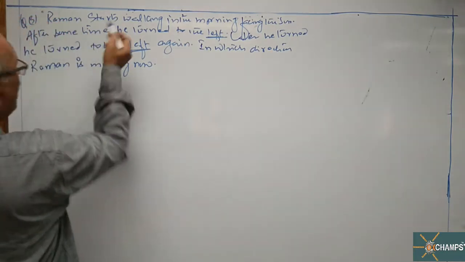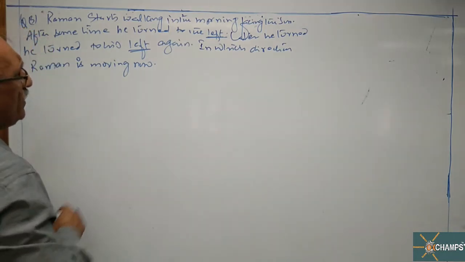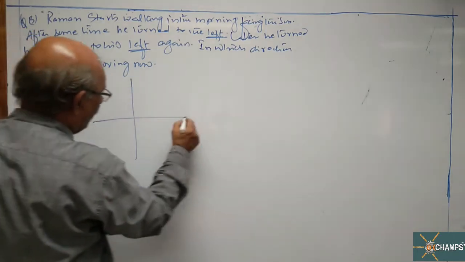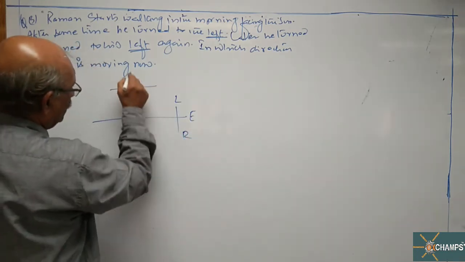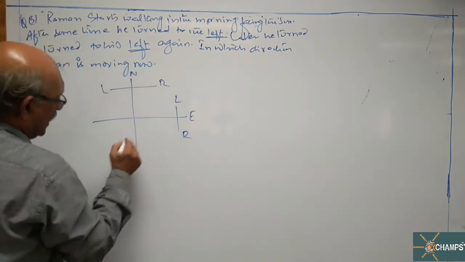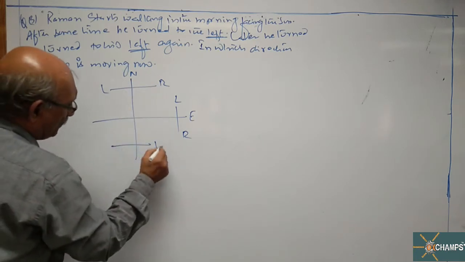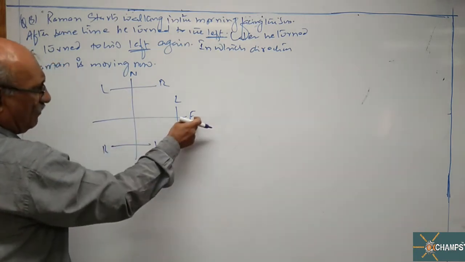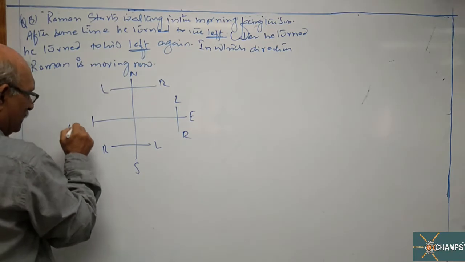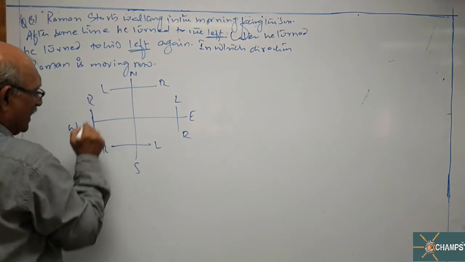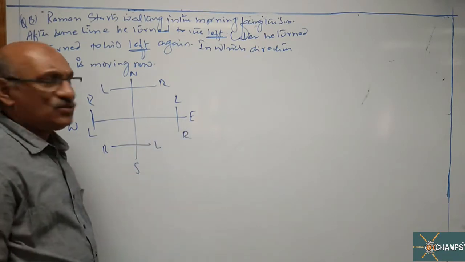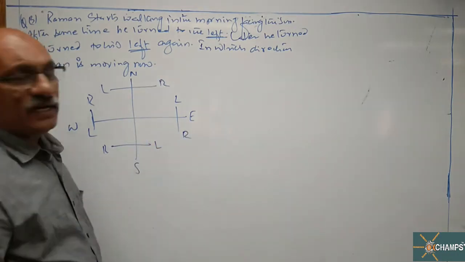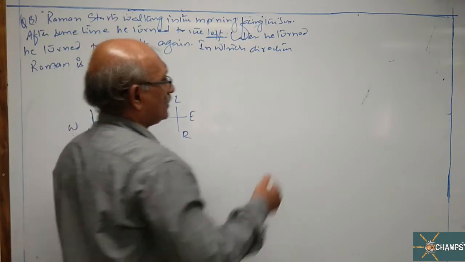Let's say Raman starts walking in the morning facing the sun. So a rough figure as usual before starting the solution. This is the north side, right, left. South side is its mirror image, left, right. For east and west it is also the mirror image. West is the mirror image of east and south is the mirror image of north.